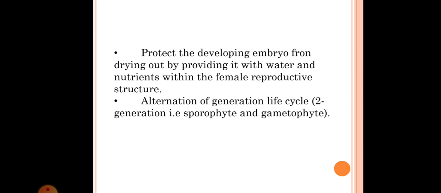And then next, alternation of generation life cycle. Here two generations are there. The first one is sporophytic and the second one is gametophytic. Sporophytic means the vegetative growth of the plant. Here the green part we can see of the plant is the sporophytic phase of the life.